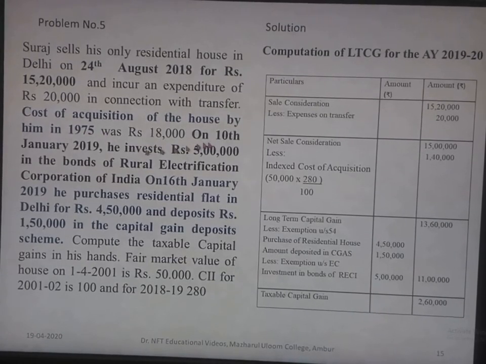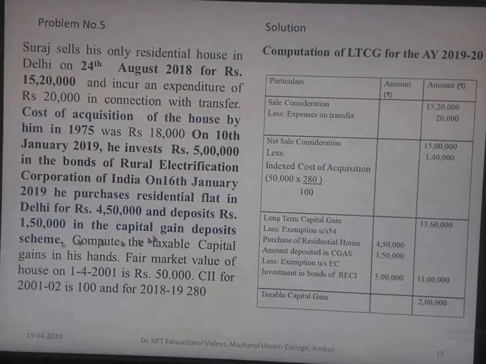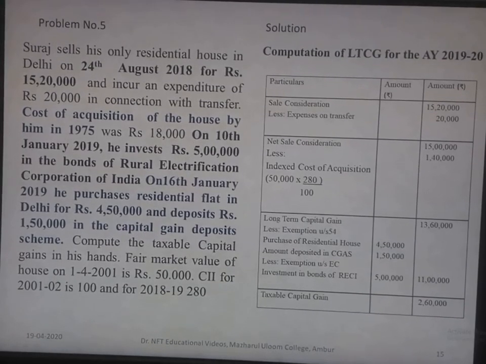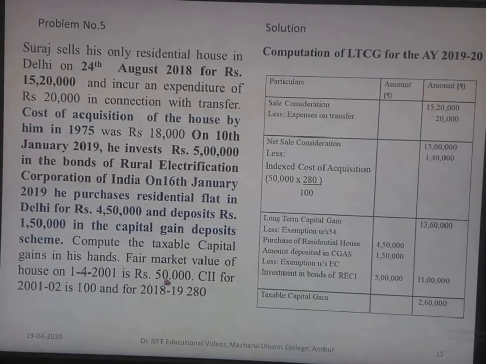On 10th January 2019, he invests rupees 5 lakh in bonds of Rural Electrification Corporation of India. On 16 January 2019, he purchases a residential flat in Delhi for rupees 4,50,000 and deposits rupees 1,50,000 in the capital gain deposit scheme. Compute the taxable capital gain in his hands. Fair market value of the house on 1/4/2001 is rupees 50,000.